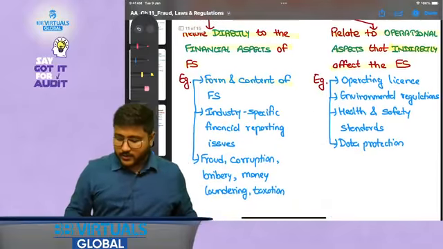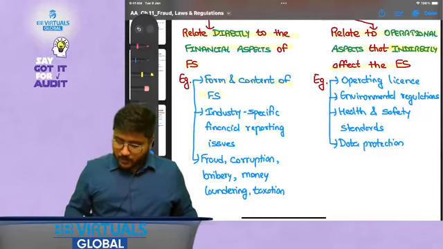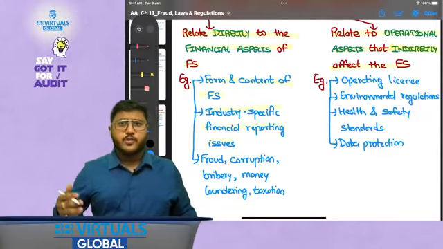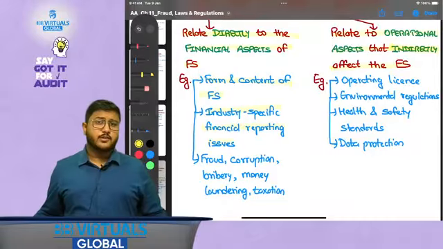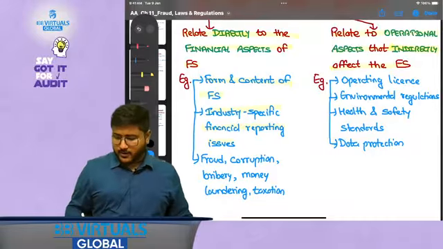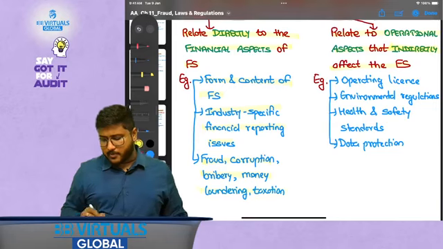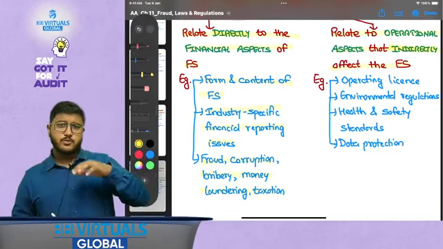Now for direct, form and content of FS, right? Industry specific financial reporting issues, for example, for insurance there is a specific standard, for agriculture there is a specific standard, for investment there is a specific standard. Fraud, corruption, bribery, money laundering, taxation, these are all issues which will directly affect.